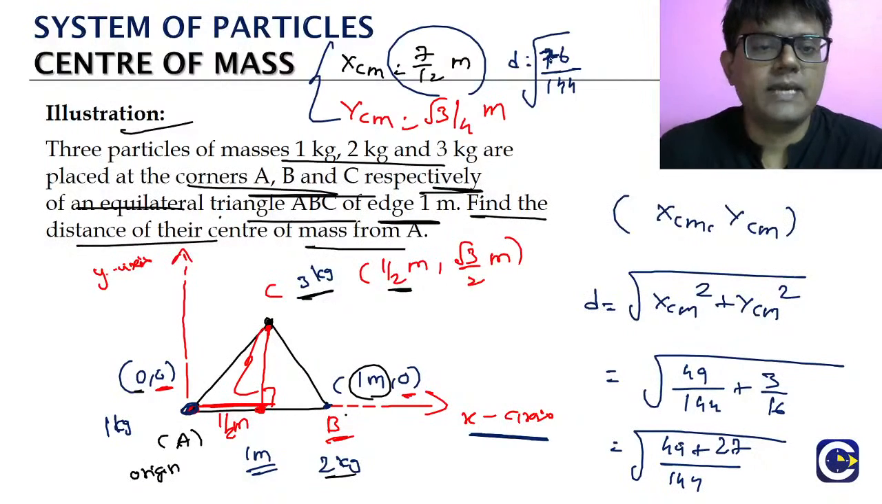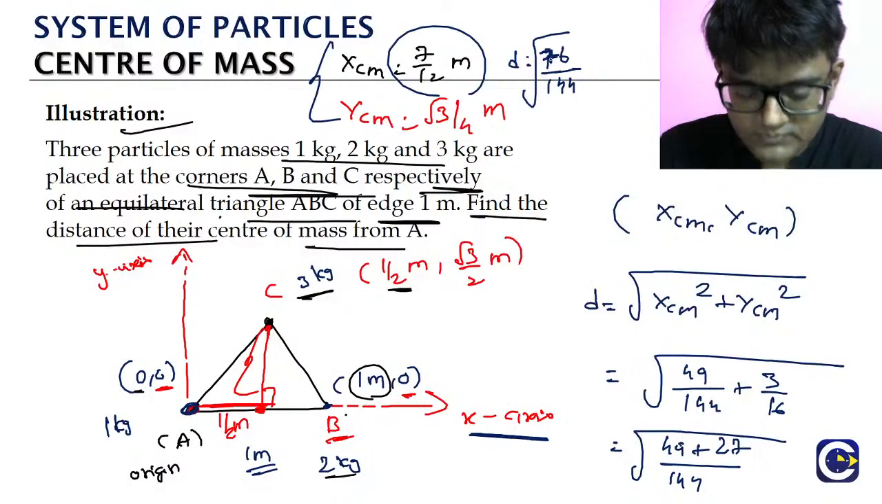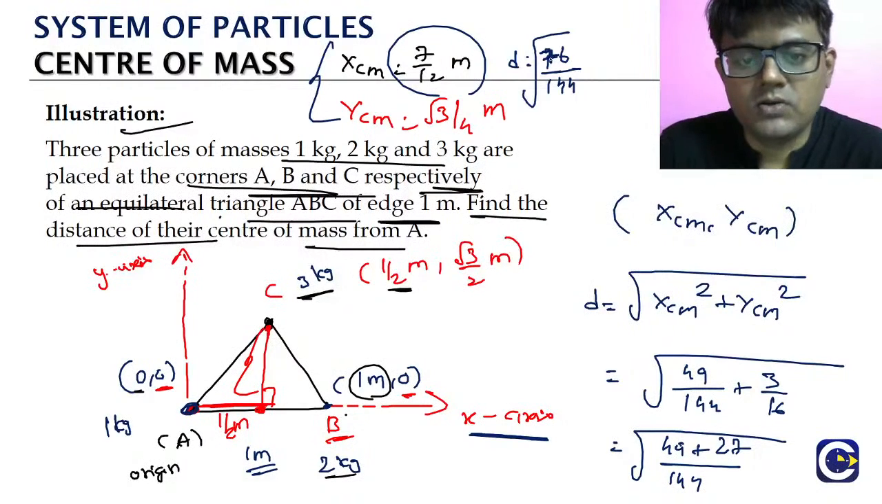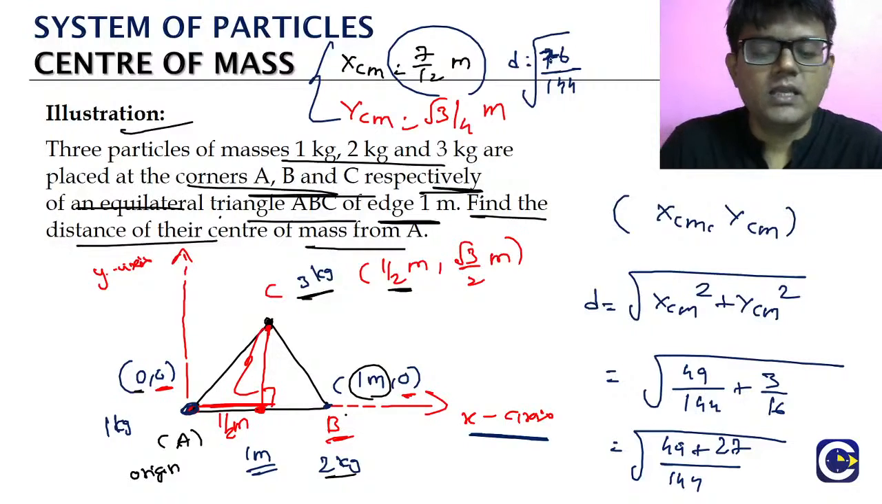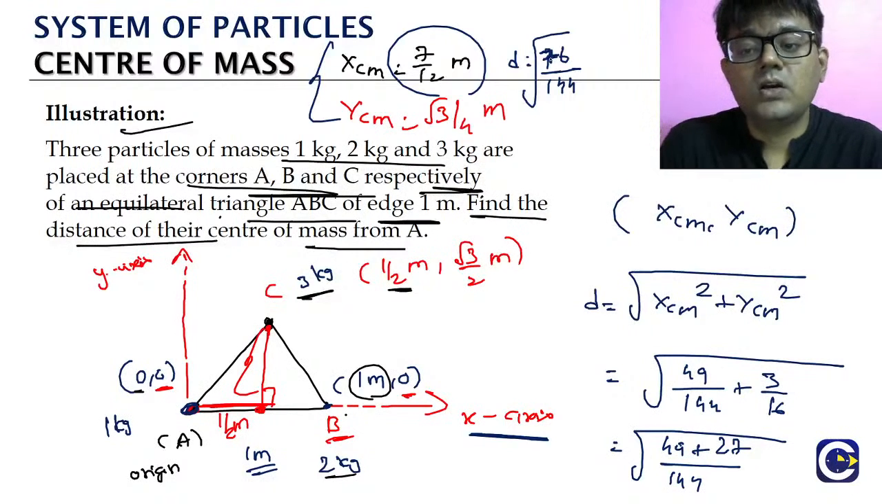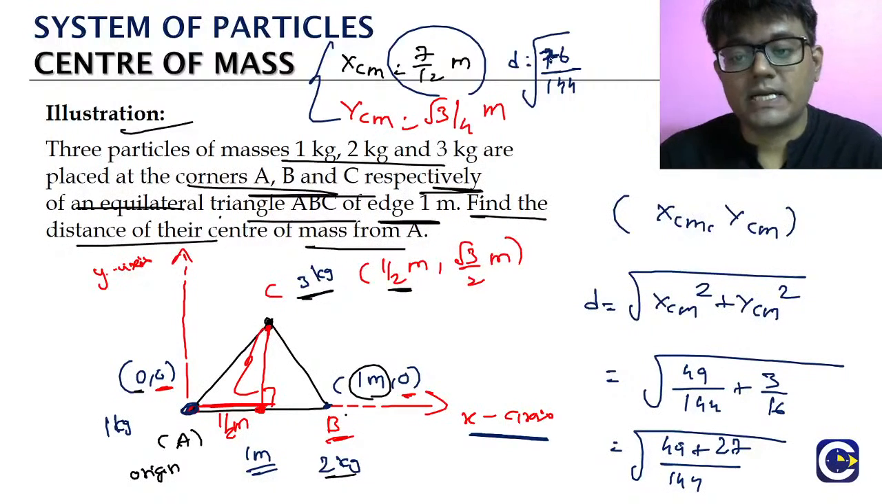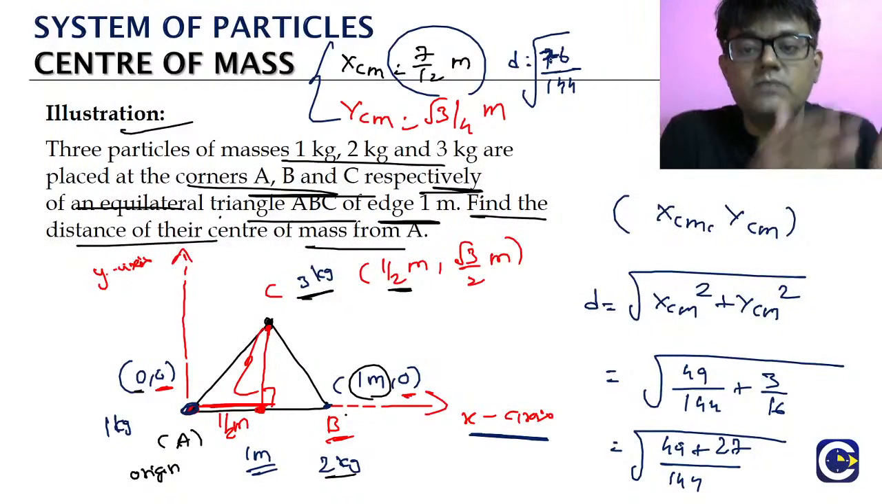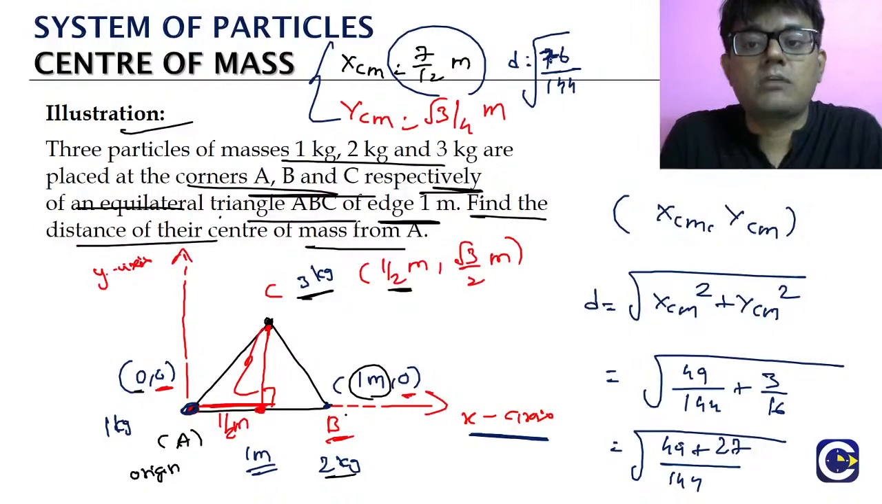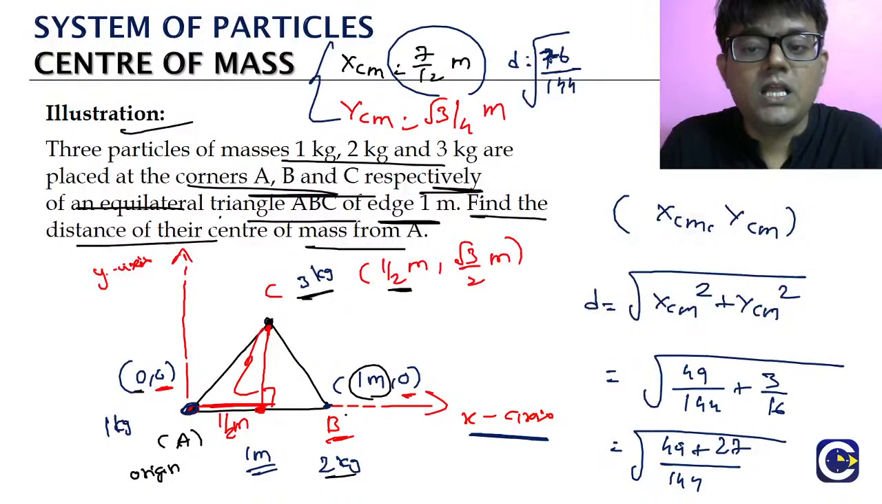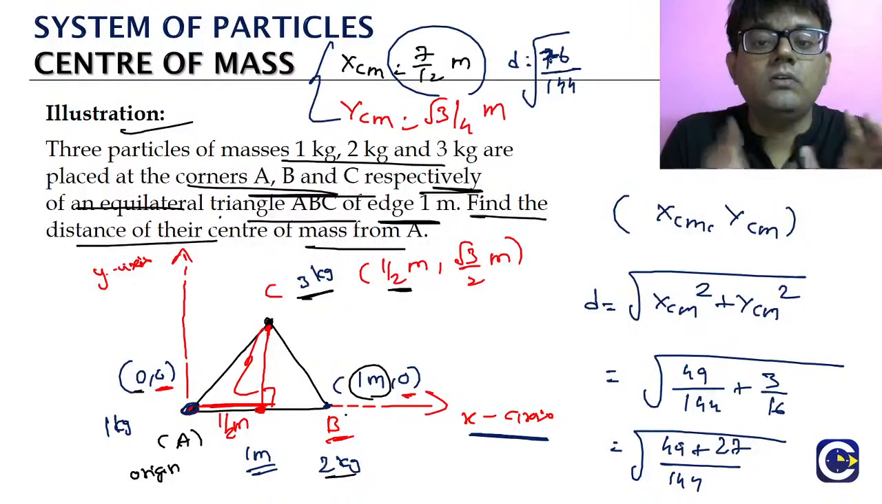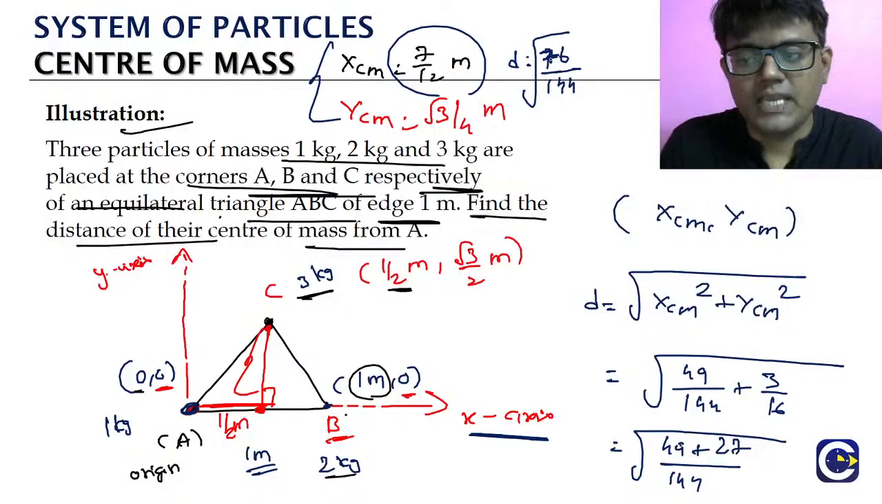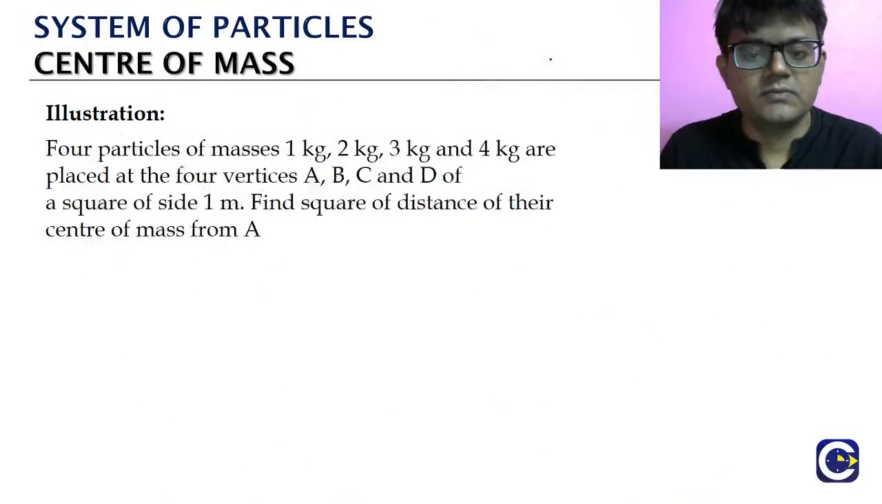Root 76 by 144. So like the other questions, they will not be giving us the coordinates. We have to take the origin. We have to find out what will be the coordinates of the center of mass. We will have to find the distance. Okay, so this is a very standard model of question.